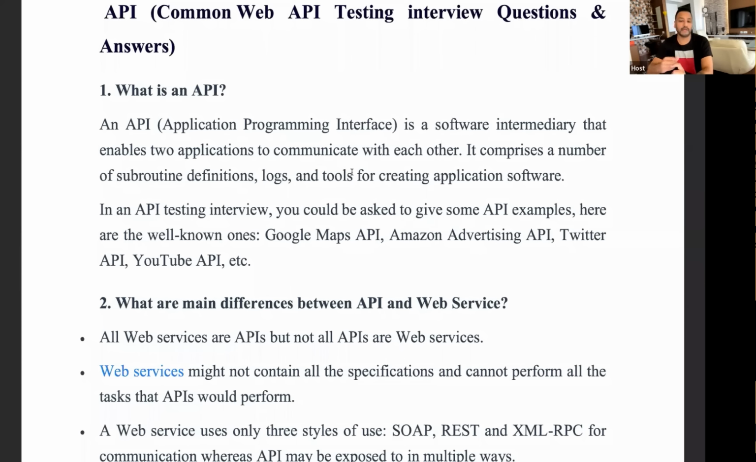So for example, a typical example we always take: I go to makemytrip.com. Makemytrip.com is calling the Indigo or SpiceJet or Emirates API, and then we are getting the response that, okay, these flights are available. So makemytrip.com is behaving like an API for me to communicate between me and Emirates or Indigo, or any kind of flight booking websites that are available. So I can just do it through makemytrip.com.